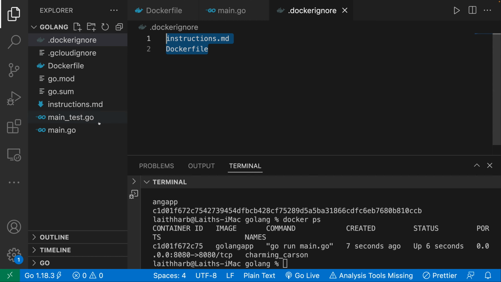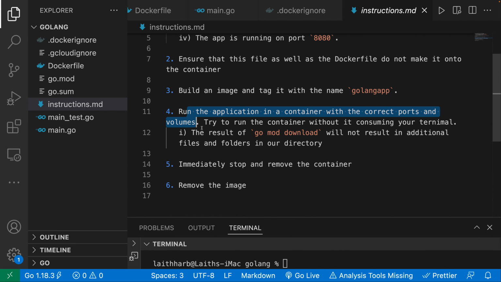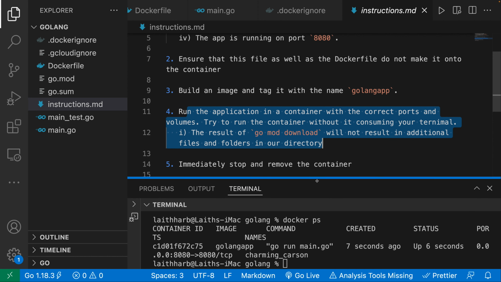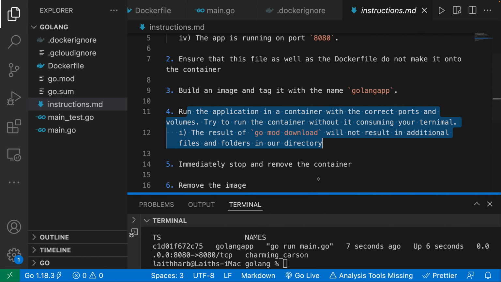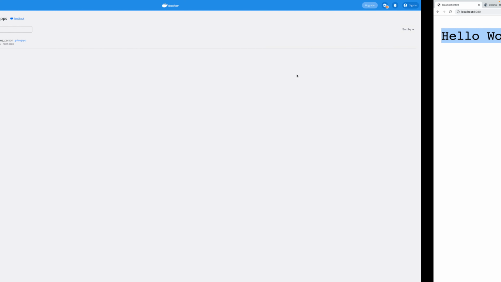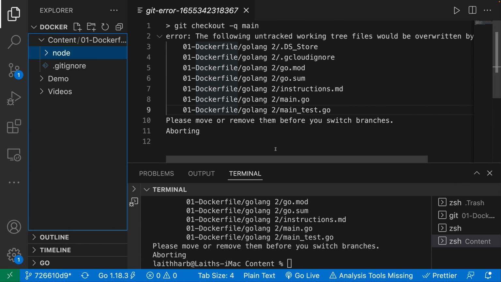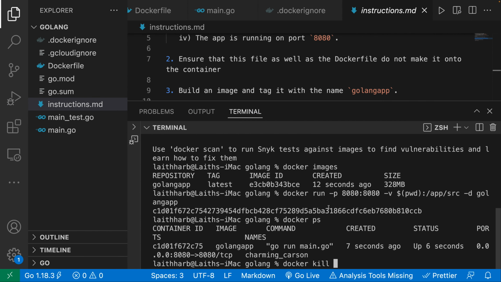All right, so we're done with this step. We learned how to do it in detach. So now what I want to do is immediately stop and remove the container. To immediately kill the container, rather than docker stop, we're going to use docker kill, and we're going to specify the name of that. Now the name of it was auto-assigned to us: charming_carson. For you, it's going to be different for sure.